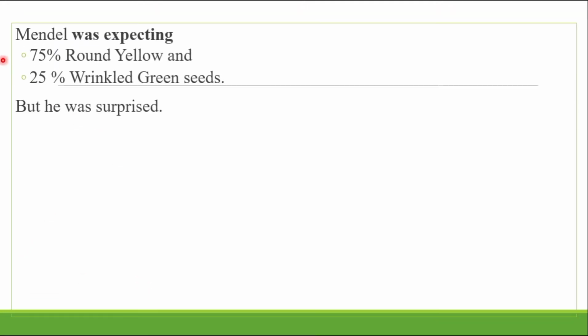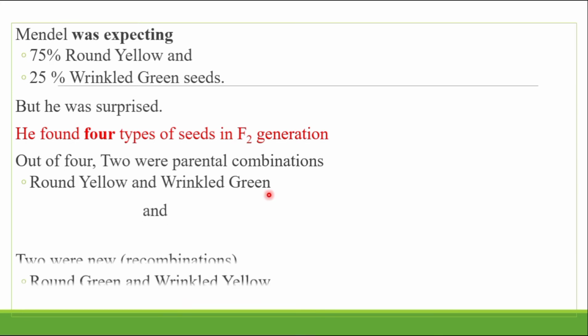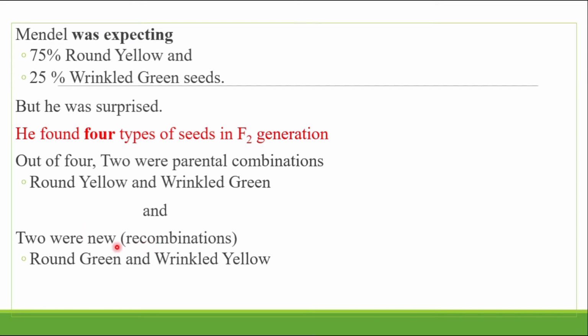What was Mendel expecting? Mendel expected 75% round yellow and only 25% wrinkled green seeds. But he was surprised. He found four types of seeds in the F2 generation. Out of the four, two were the parental combination, that is round yellow and green wrinkled. These two are the parental combinations, and the remaining two are new combinations. What are the new combinations? Round and green, and wrinkled and yellow.